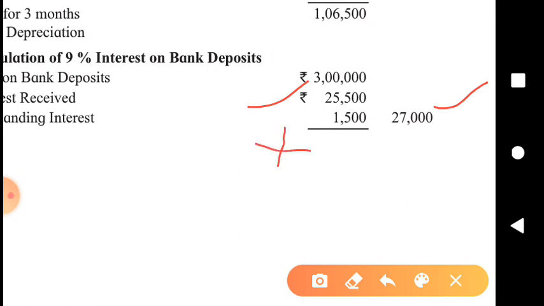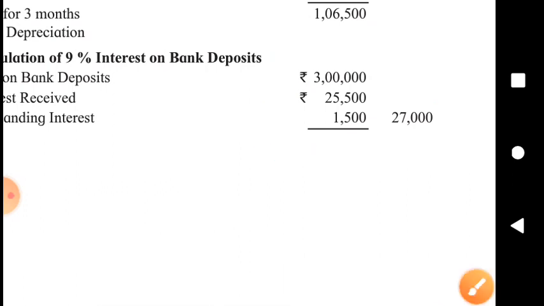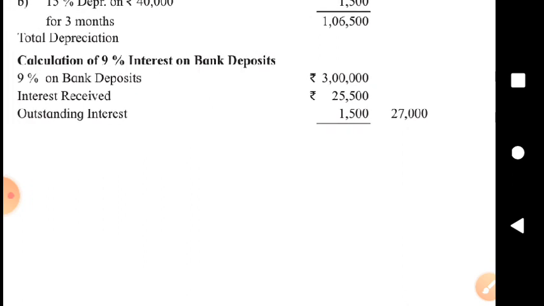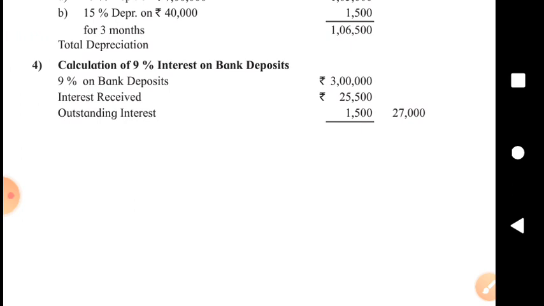So still 1,500 are to be received, and therefore it is the income of this year. So it is shown on income side. It has been added to the interest received plus to be received. Total interest shown for this year on bank deposit is 27,000, and interest which is earned but not received, accrued interest, is shown on asset side added to the bank deposit.